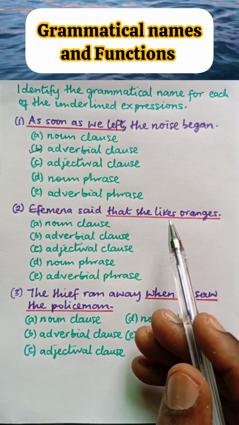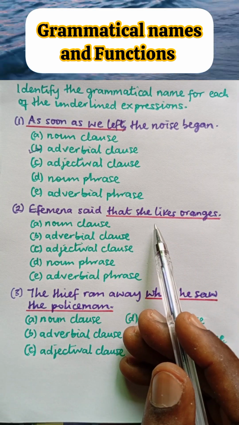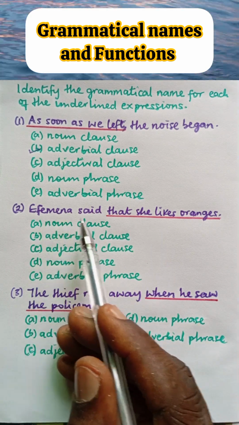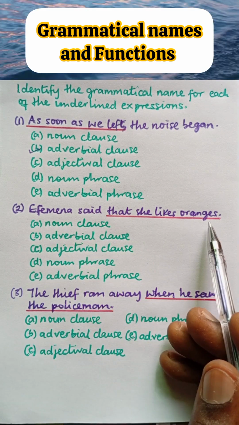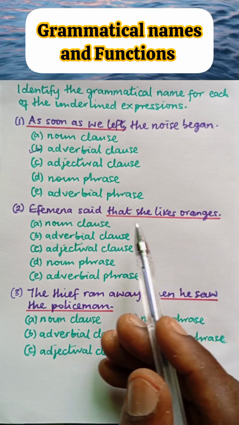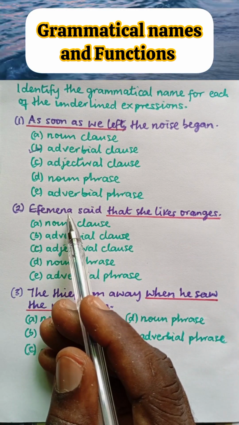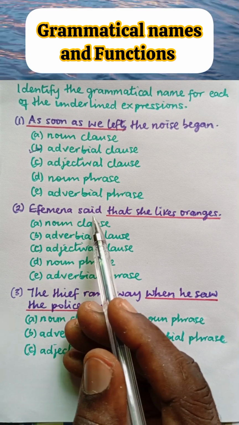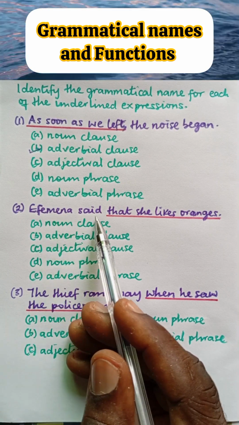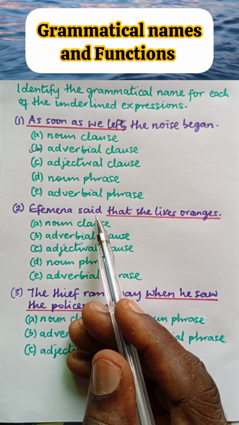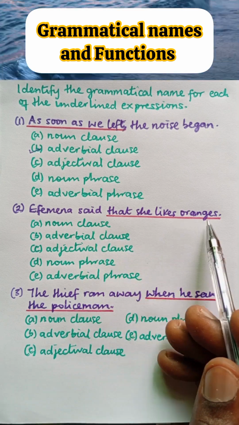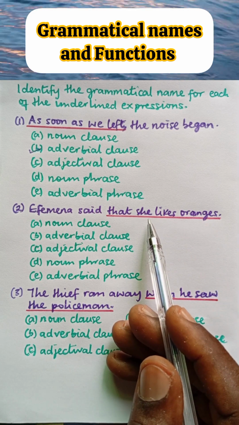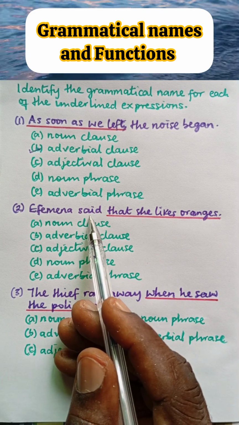Next is to determine the function performed by this expression in this sentence. We have that a female said that she likes oranges. The subject of this sentence is a female, and the verb is said. A female performs the action of said. A female said what? Said that she likes oranges. So the expression that she likes oranges is the object of the verb said.